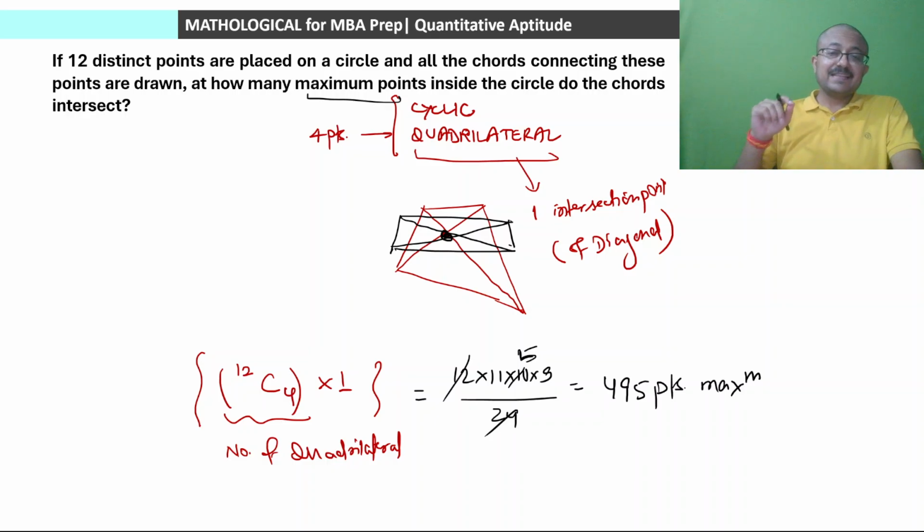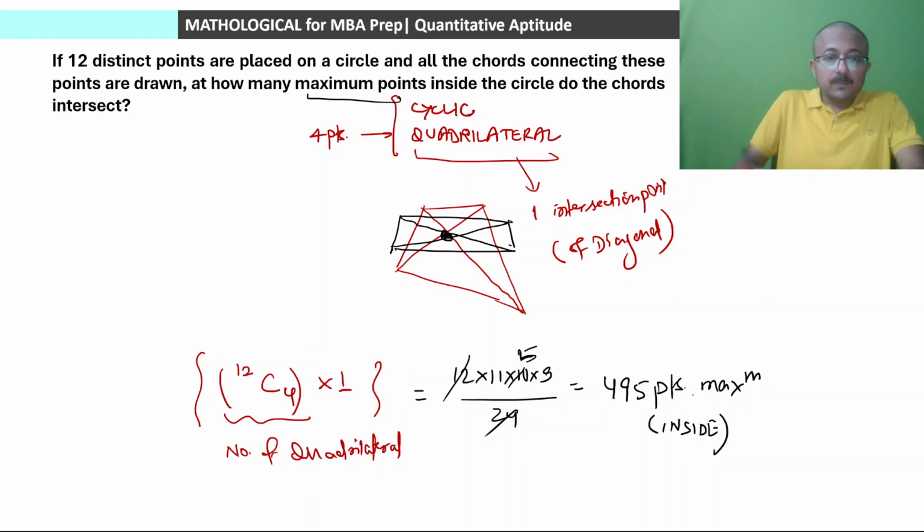These points are inside the quadrilateral, yeah, inside the circle. Okay, all these points are inside the circle. In each quadrilateral we'll be getting one point of intersection of the chords that is inside the circle. But if we extend the chords, if we extend both chords and sides, because the sides of these quadrilaterals are also chords ultimately, if we extend all the chords, in that case we will also be getting some points outside the circle.